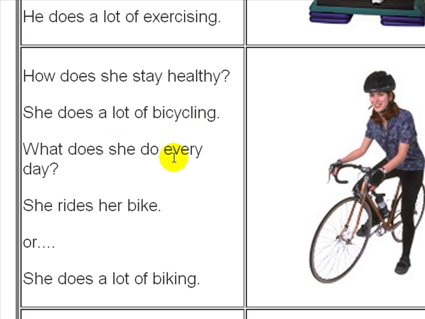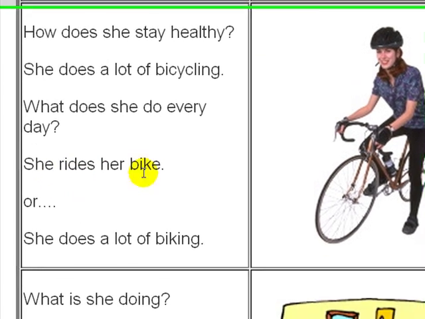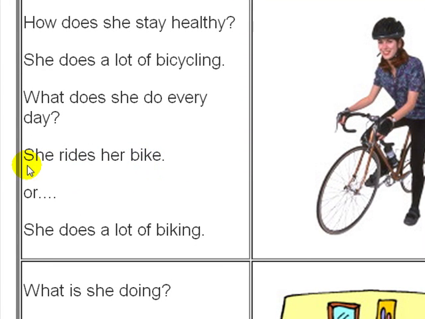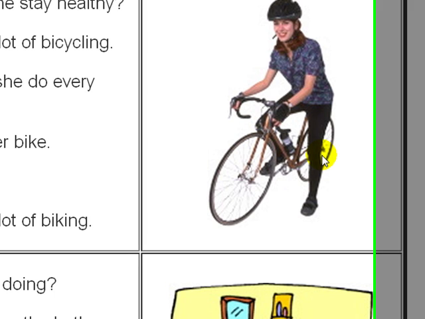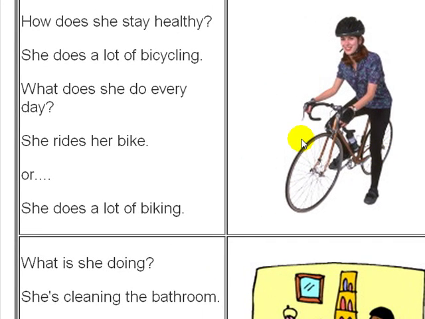What does she do every day? She rides her bicycle. She's sitting on the bicycle. She's pedaling. These are pedals down here. She's pedaling her bicycle. That's what makes it go.